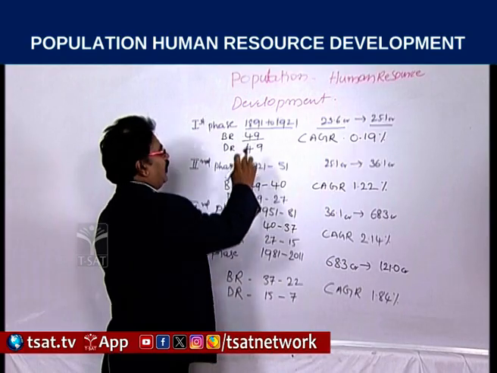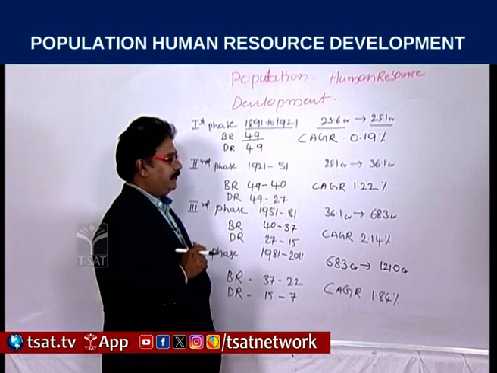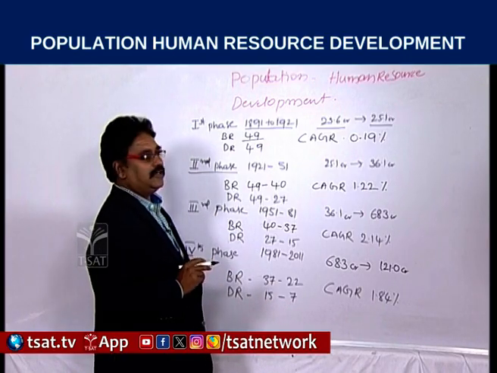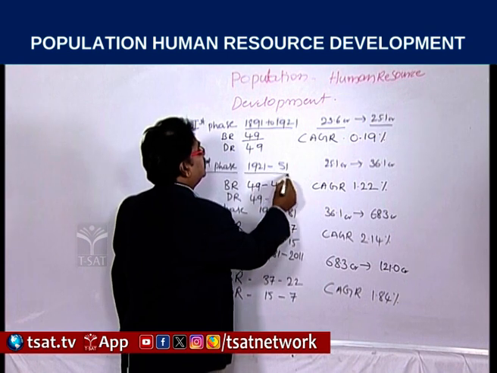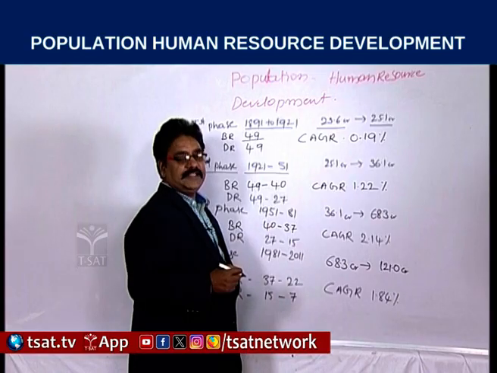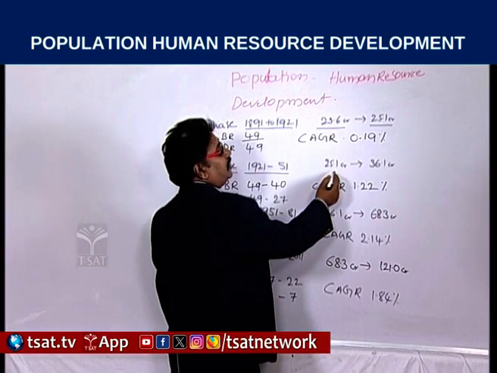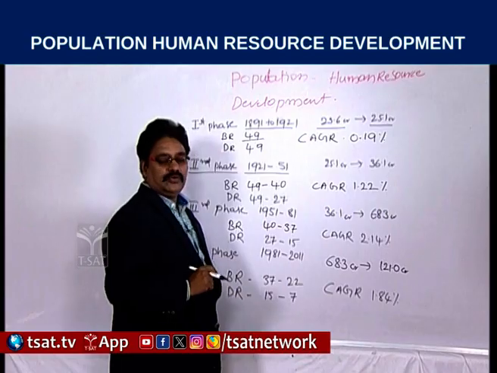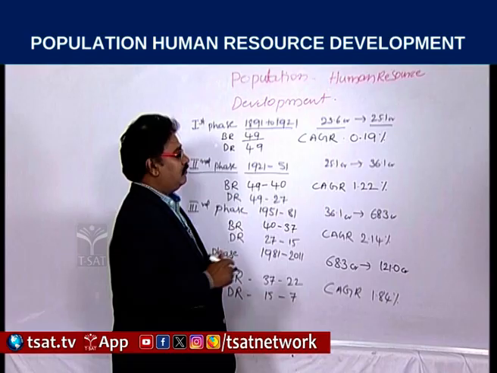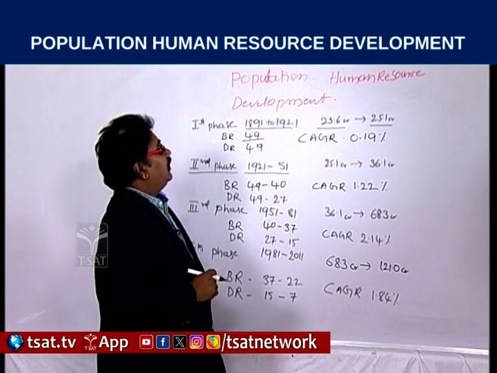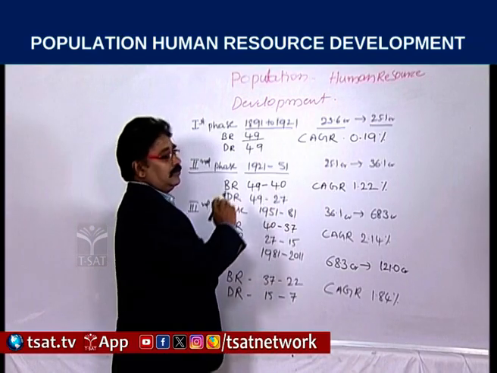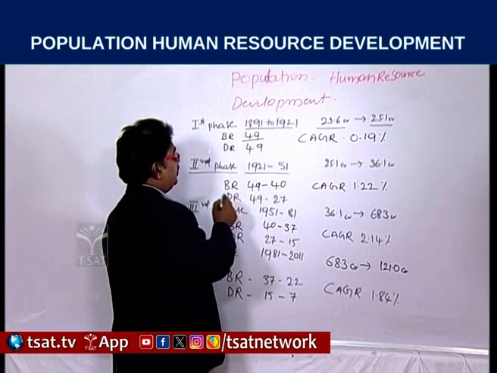Coming to the second phase, again a period of 30 years, 1921 to 1951, our Indian population increased from 25.1 crores to 36.1 crores. For these 30 years, almost 11 crores of population was added. Let us observe the birth rates and death rates.